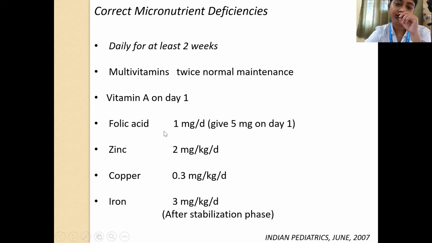Folic acid is to be given at the dose of 1 milligram per day, but you will give 5 mg on day 1, followed by 1 milligram per day. Zinc is to be given at the dose of 2 mg per kg per day, copper at 0.3 mg per kg per day, and iron at 3 mg per kg per day. But iron, definitely you have to give it only after week 1, that is after the child is free of infection.